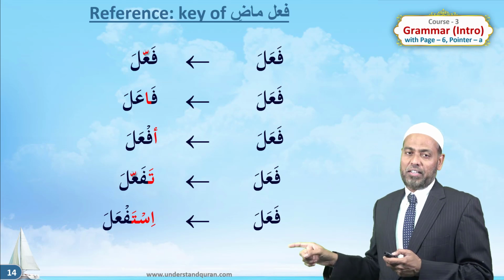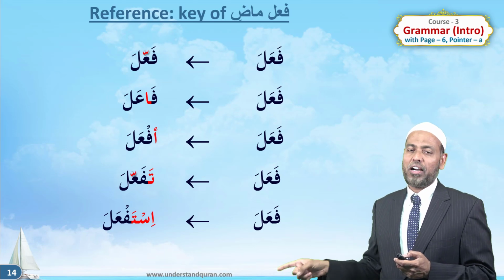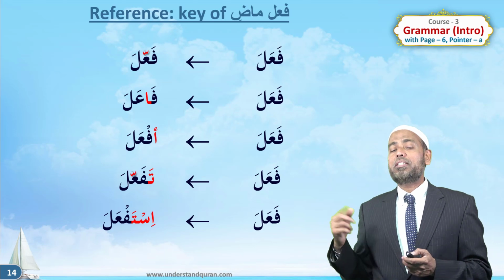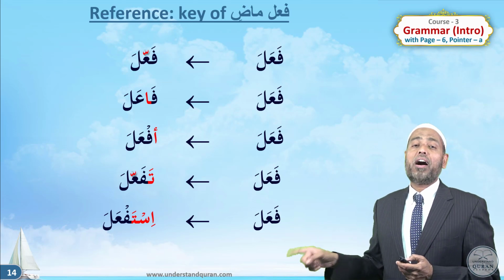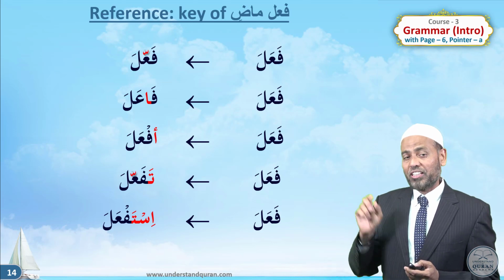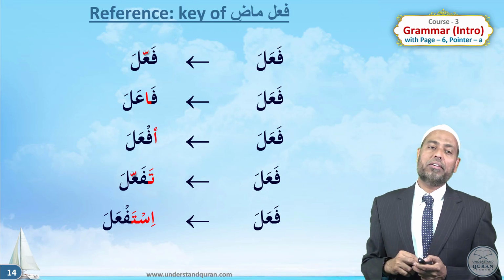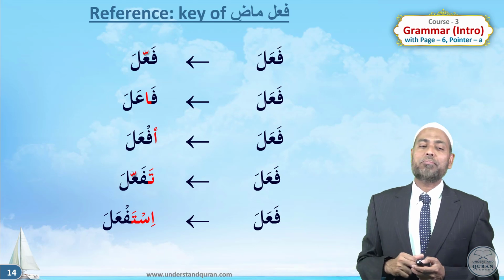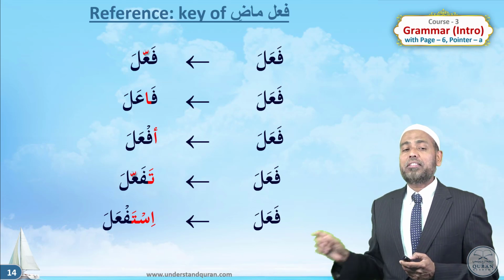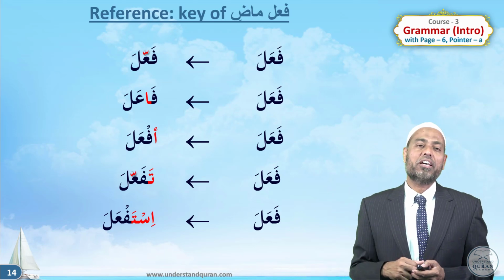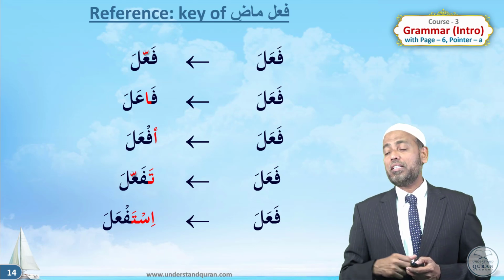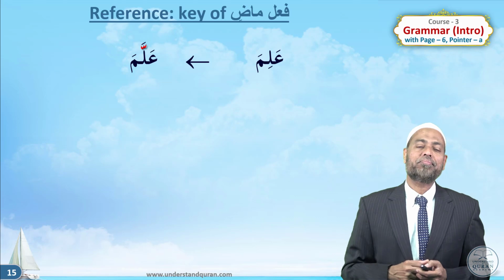Let us take fa'ala, the 3-letter verb fa'ala. You can make mazid fi, the most common mazid fi are given here, like fa''ala. So you have added, you put shadda there. Or faa'ala, you added alif. Af'ala, you put hamza before it. Tafa'ala, ta and shadda. Istaf'ala. You see the red additions there? These are mazid fi from fa'ala.